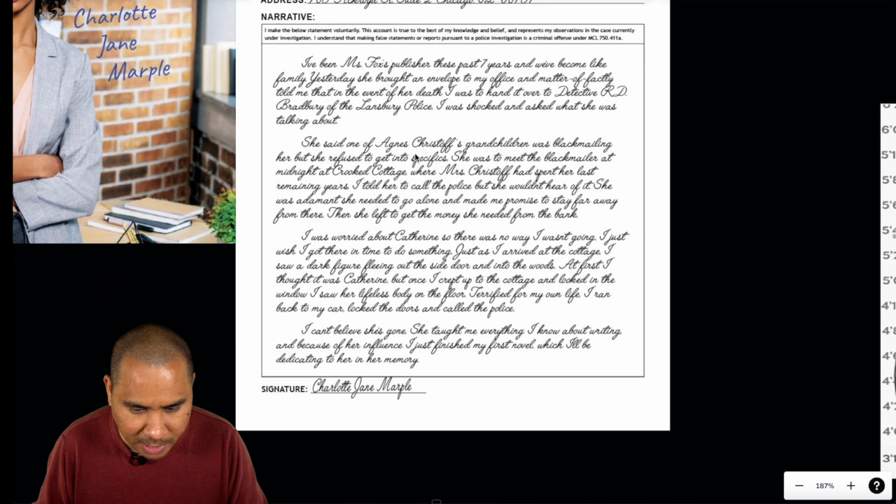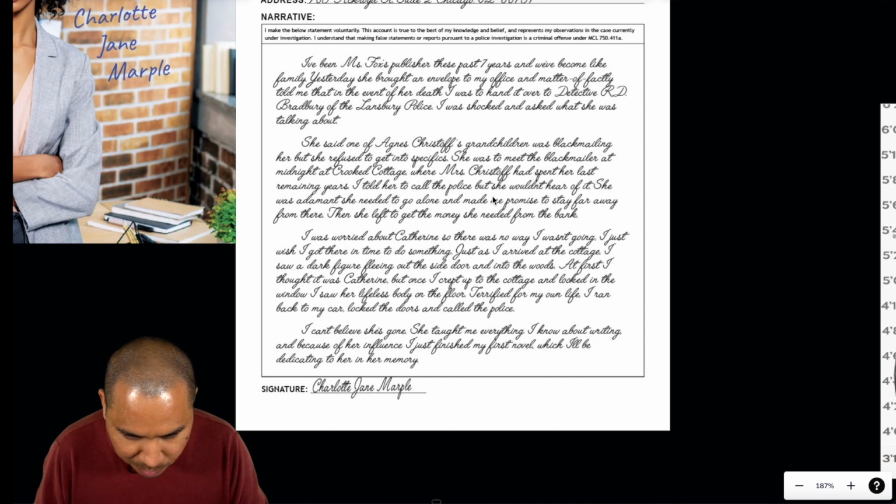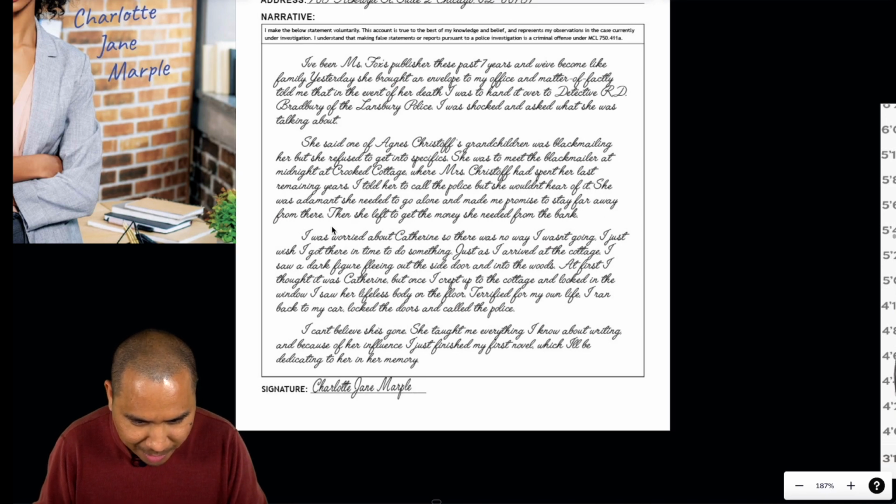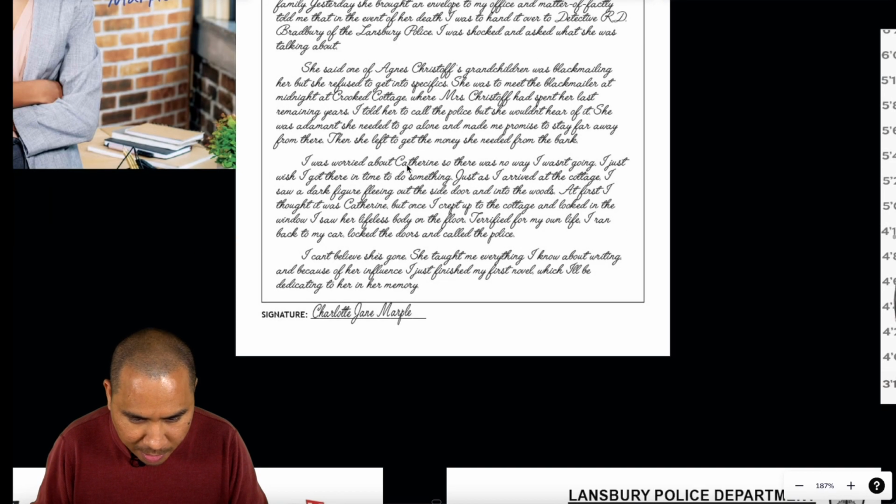She said one of Agnes Kristof's grandchildren was blackmailing her, but she refused to get into specifics. She was to meet the blackmailer at midnight at Crooked Cottage, where Mrs. Kristof had spent her last remaining years. I told her to call the police, but she wouldn't hear of it. She was adamant she needed to go alone and made me promise to stay far away from there. Then she left to get the money she needed from the bank. I was worried about Catherine, so there was no way I wasn't going. I just wish I got there in time to do something.